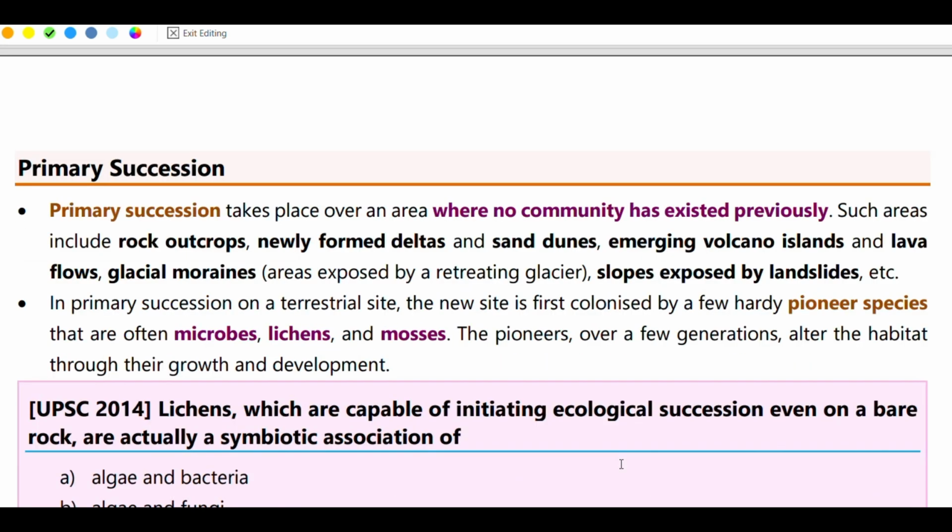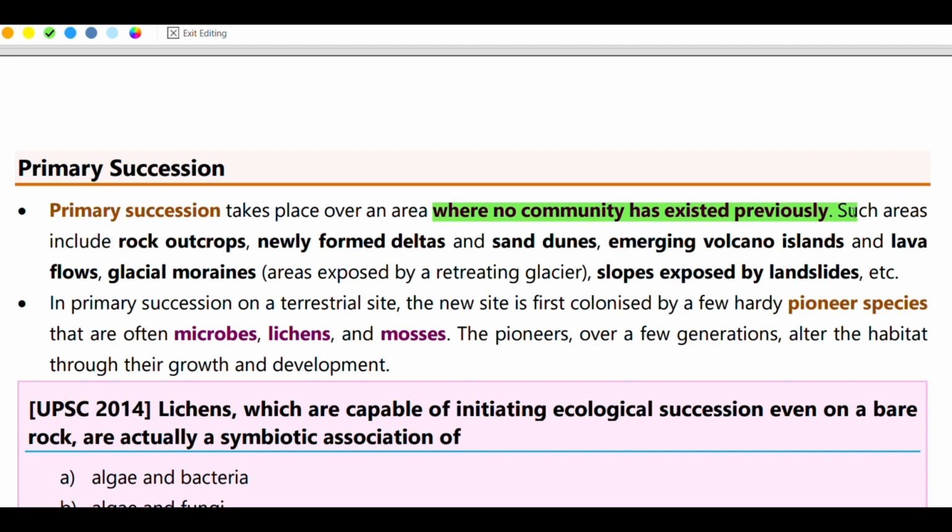Now, what is primary succession? Primary succession takes place over an area where a community has not existed previously.